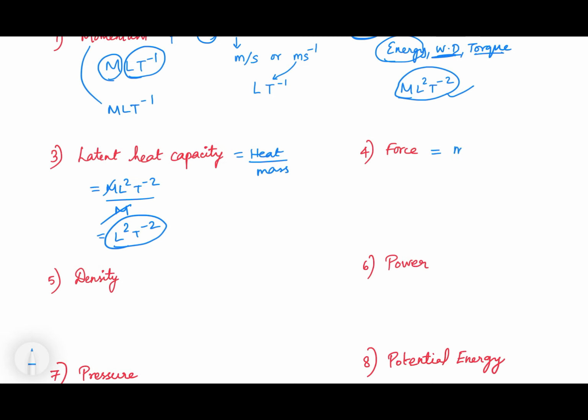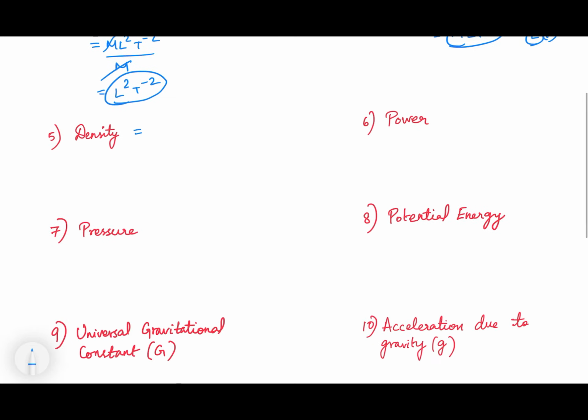Let's go to force. What is the formula for force? Force is equal to mass into acceleration. The dimension of mass is going to be M. For acceleration, what is the units? It is m s^-2. So it is going to become L T^-2, right? Meter, so length. Second inverse, so time inverse, right? So it is M L T^-2. This is the dimensional formula of force.